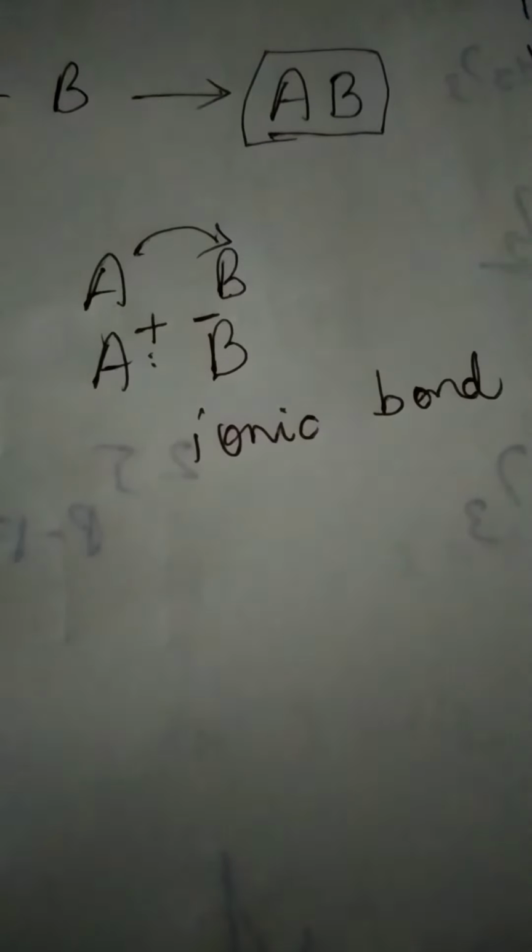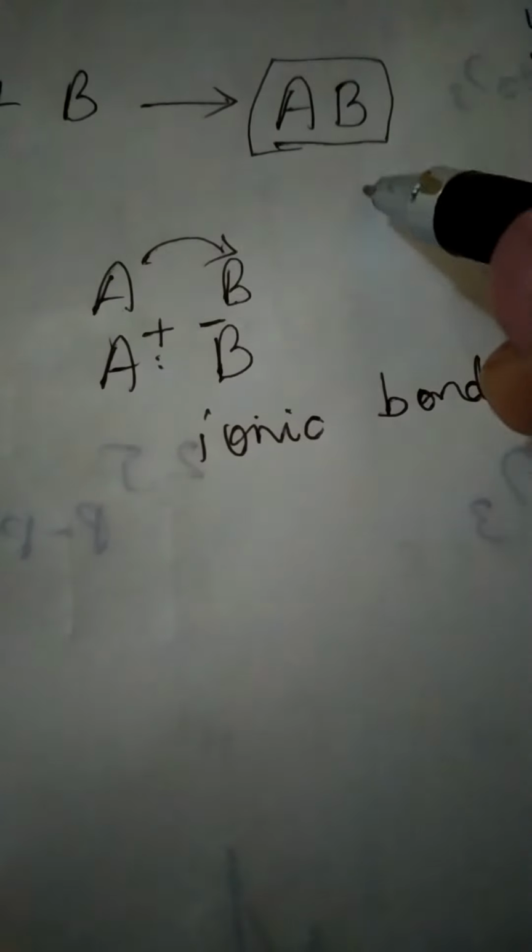We also call it the electrostatic bond. The bond formed between oppositely charged ions is known as ionic bond or electrostatic bond. In that way, this particular new compound AB might have been formed. I'm using the word might.